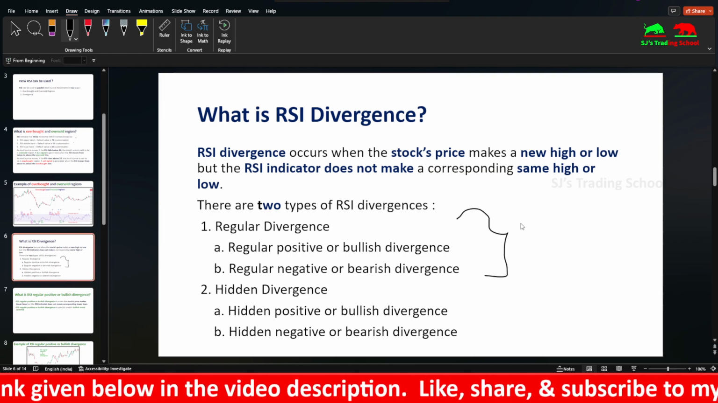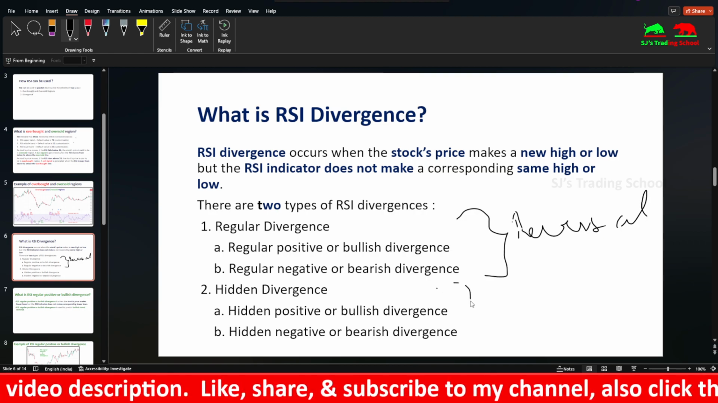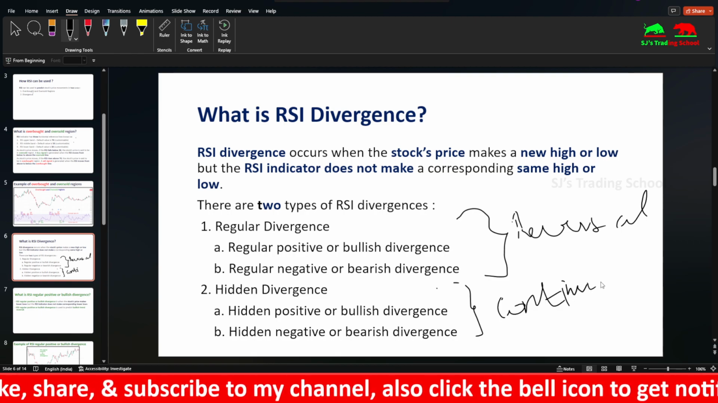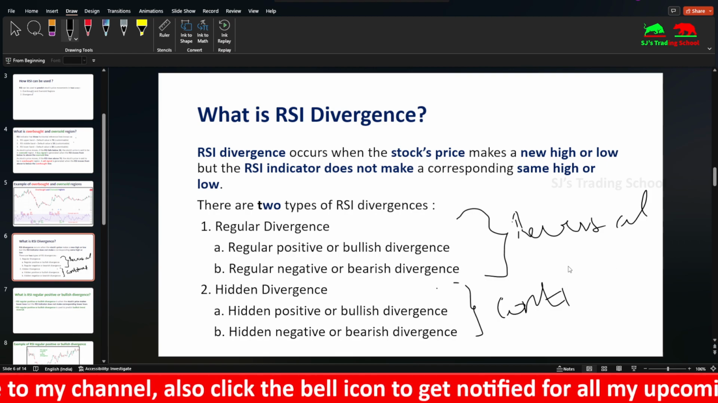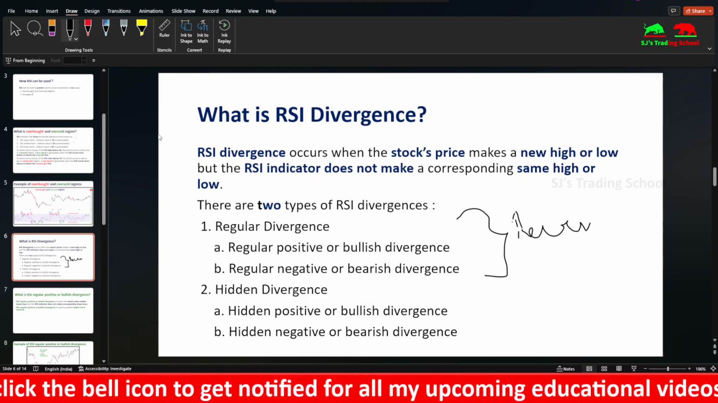Regular divergence is for finding trend reversals, whereas hidden divergence is used for trend continuation, for spotting the trend continuations. So regular divergence is for finding trend reversals and hidden divergence is for trend continuation.